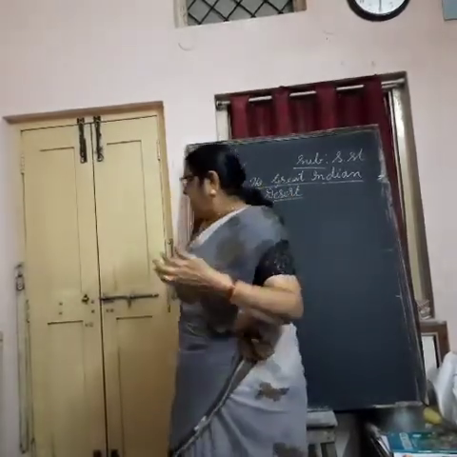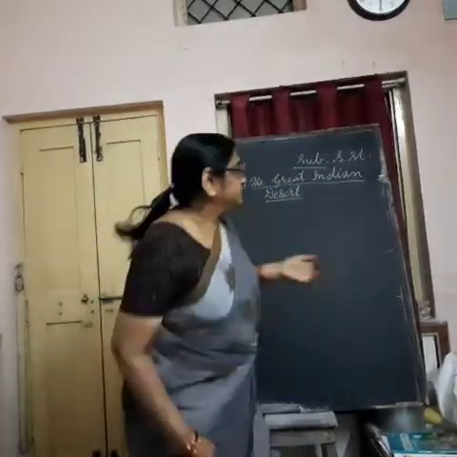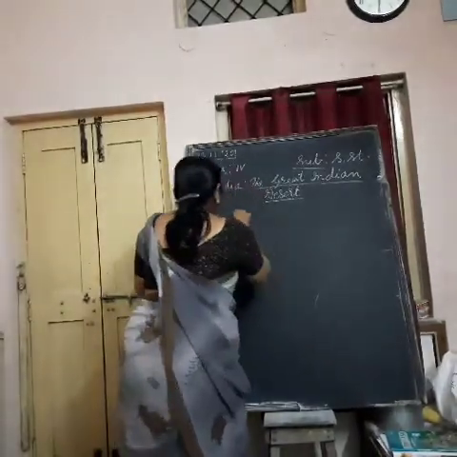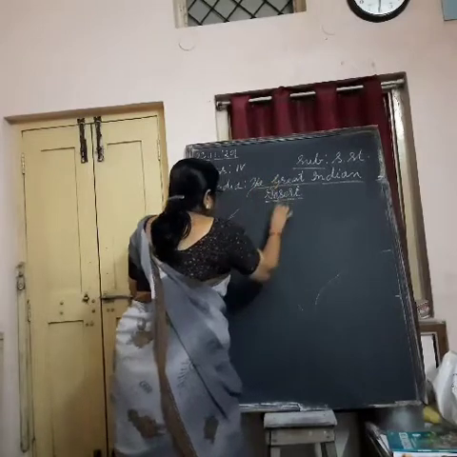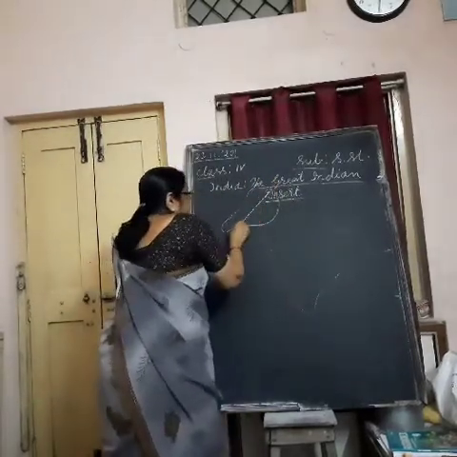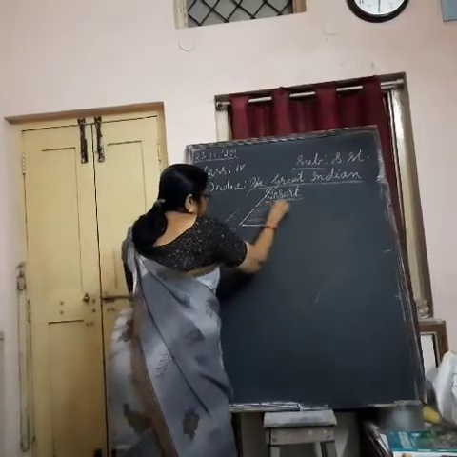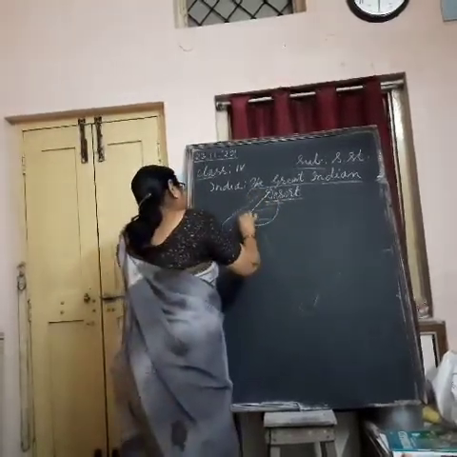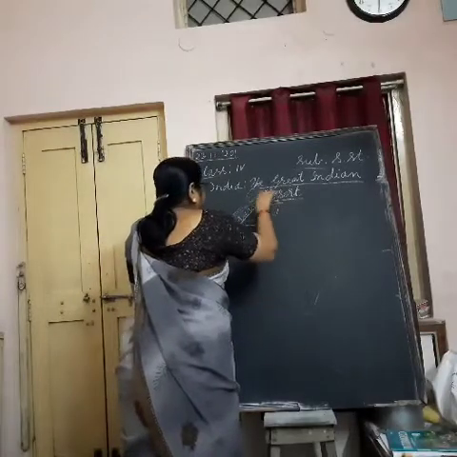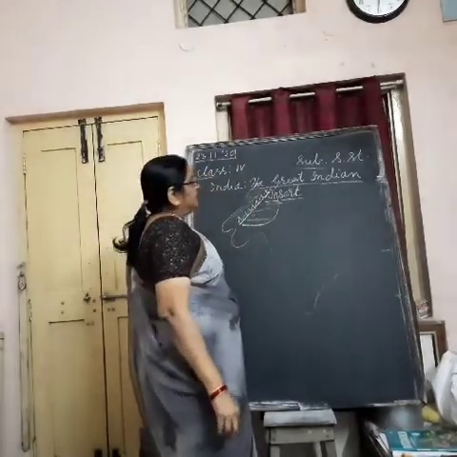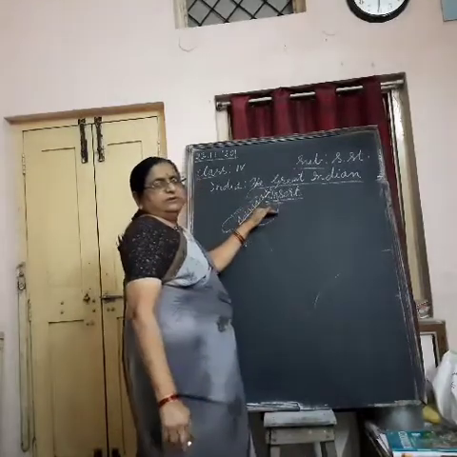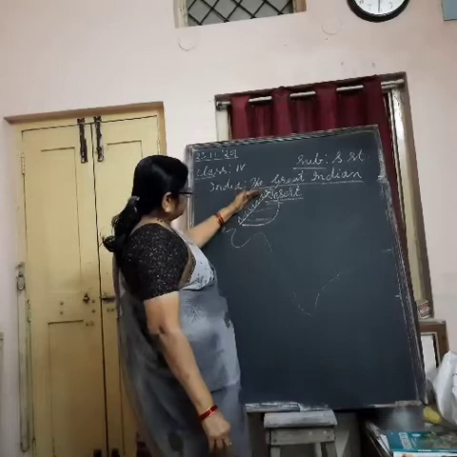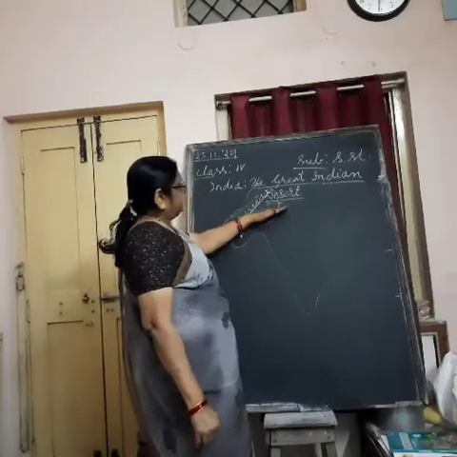This Great Indian Desert lies towards the west of our country. Here, this is our Rajasthan part. Half of Rajasthan on this side comes under plateau, and this side comes under desert. Here are the hills called the Aravalli Hills. They are the oldest mountains in the world, they say. This part is desert area and this is under the plateau region.